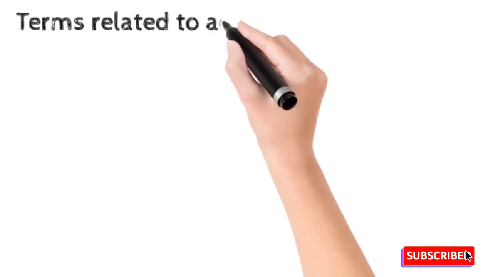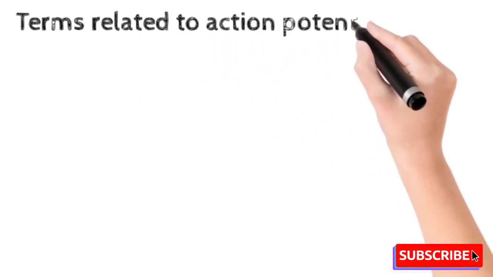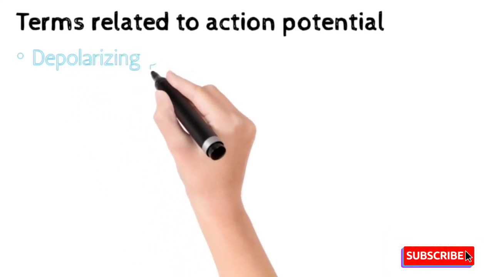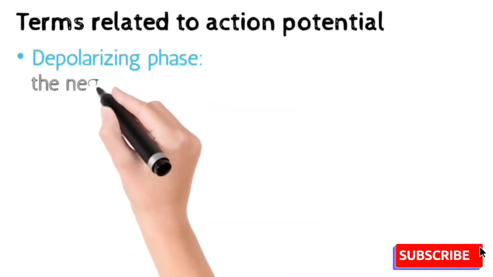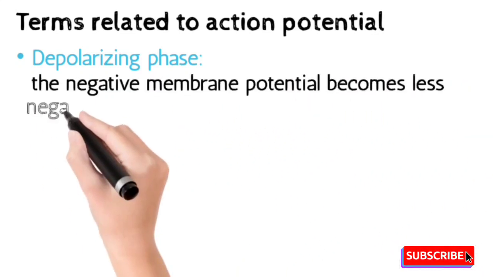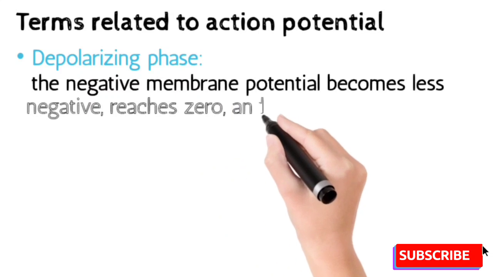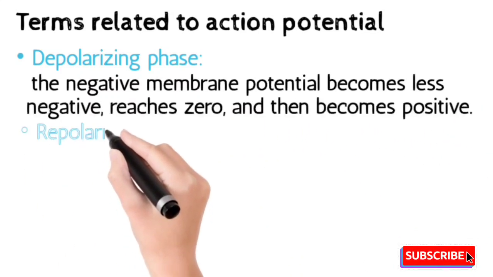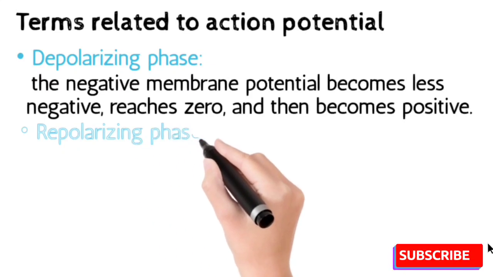The terms related to the action potential, or the events that take place during the action potential, are: number 1 is depolarization phase. This is the phase during which negative membrane potential becomes less negative, or we can say towards the positivity, it reaches zero, then becomes positive.